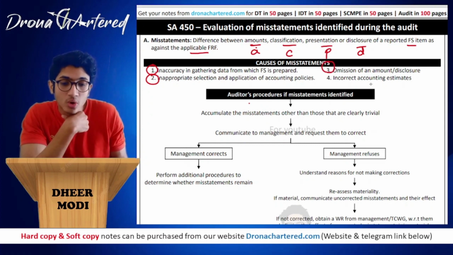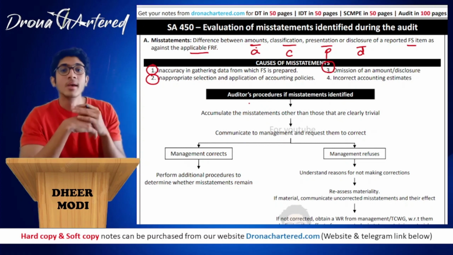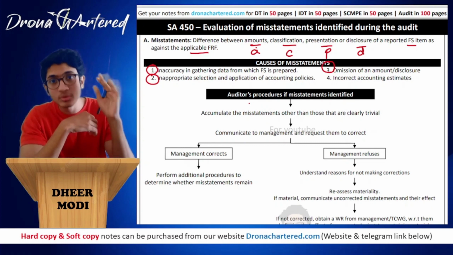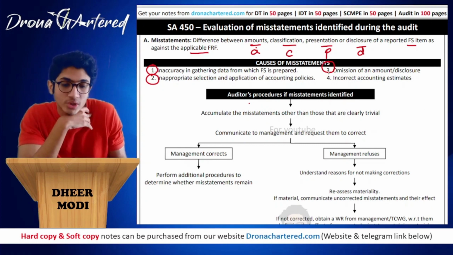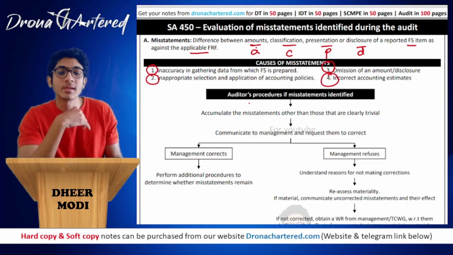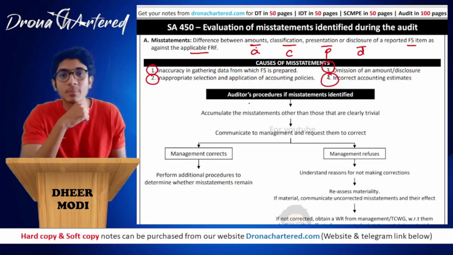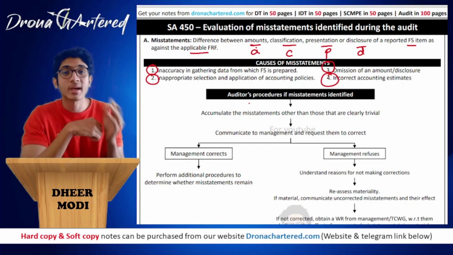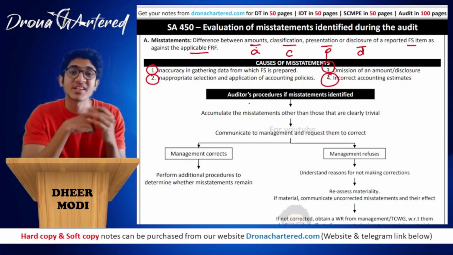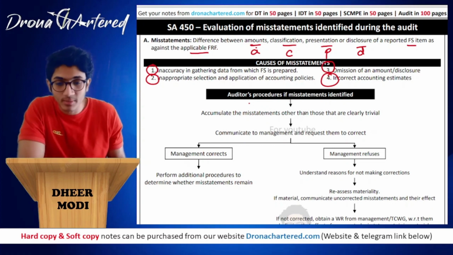Your third talks about omission of an amount or disclosure. Omission means you forgot, you missed it. In the whole financial statements, you forgot to put a certain event or a transaction. So that is an omission of an amount or a disclosure. And your fourth is incorrect accounting estimates. A lot of times you will have to make estimates while preparing accounts. So if the estimate that you have taken or the assumptions that you have taken are incorrect or are not what a rational person would take, in such a case it is also called a misstatement.